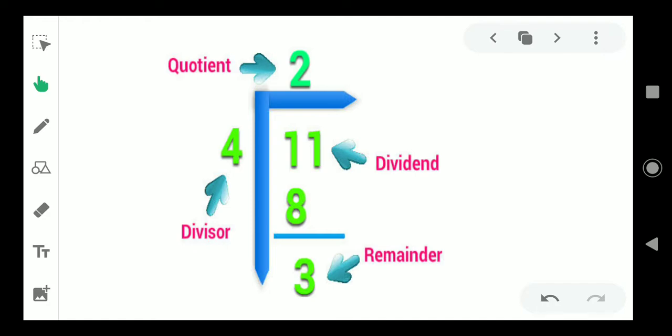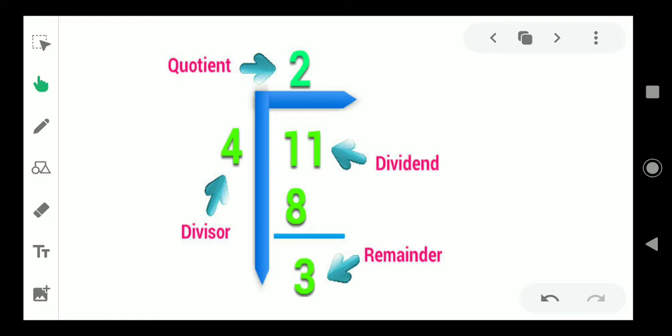See, this is another question. Here the question will be like this: 11 divided by 4. What is the answer? The bigger number, the dividend, should be written inside. This is the division form. This is the dividend, the number to be divided. Divisor is the number by which the given number is to be divided. That we should write here. In 11, how many 4s are there? That is the first step. In 11, how many 4s are there?